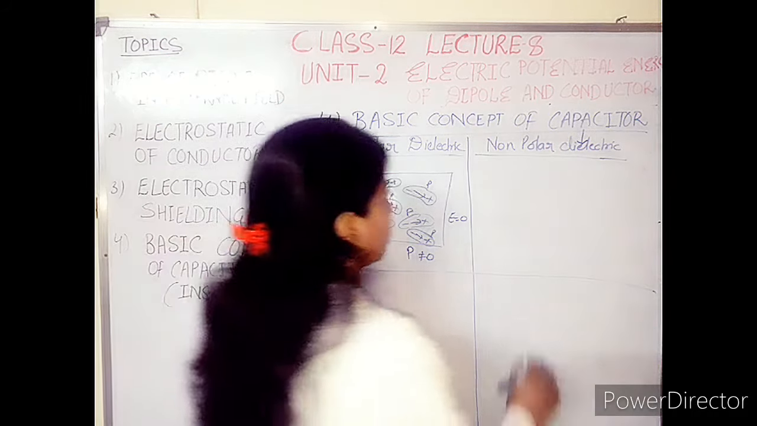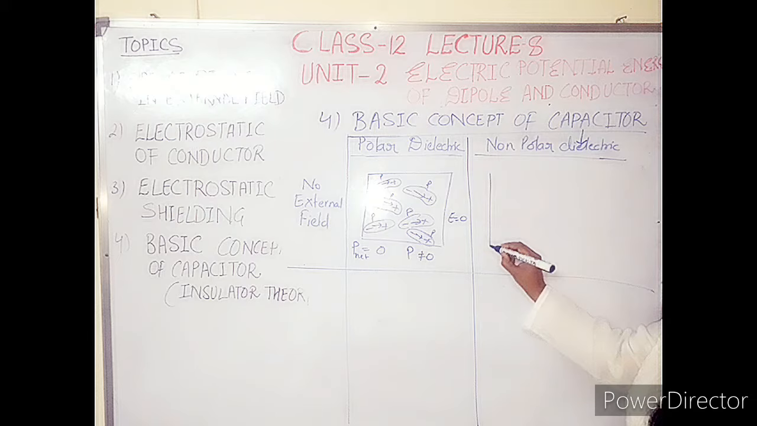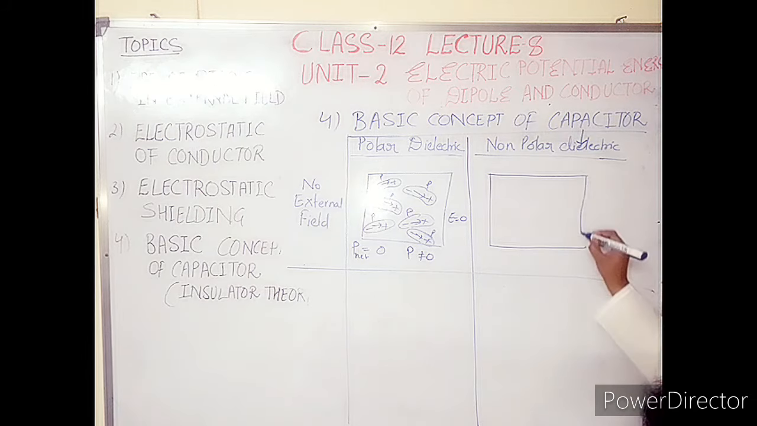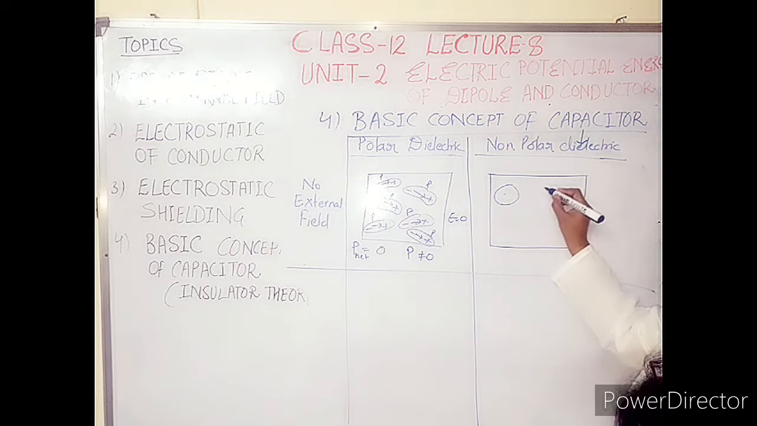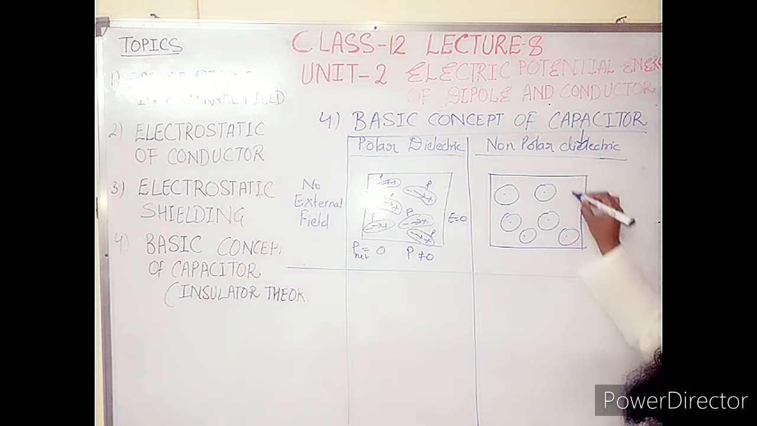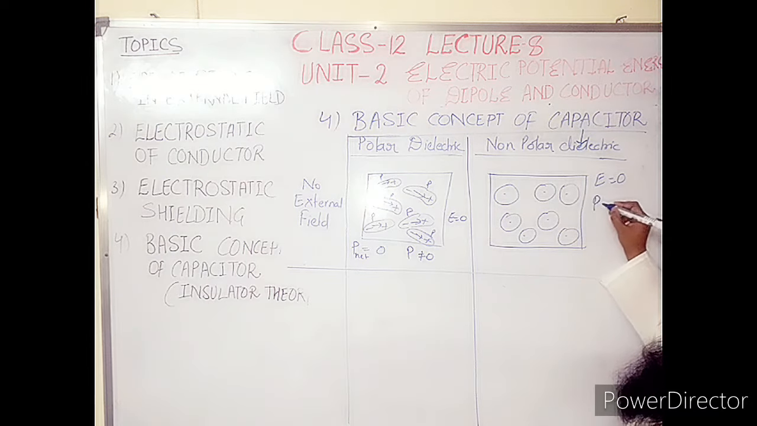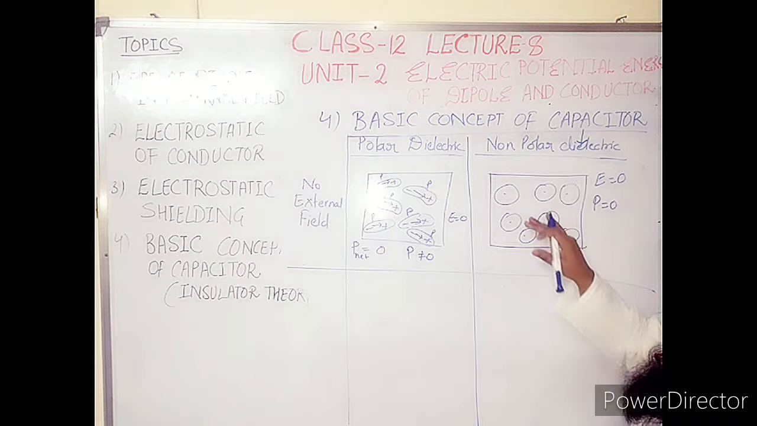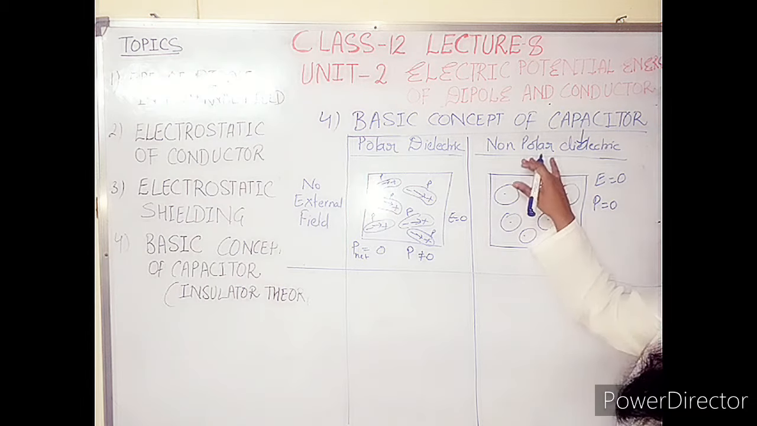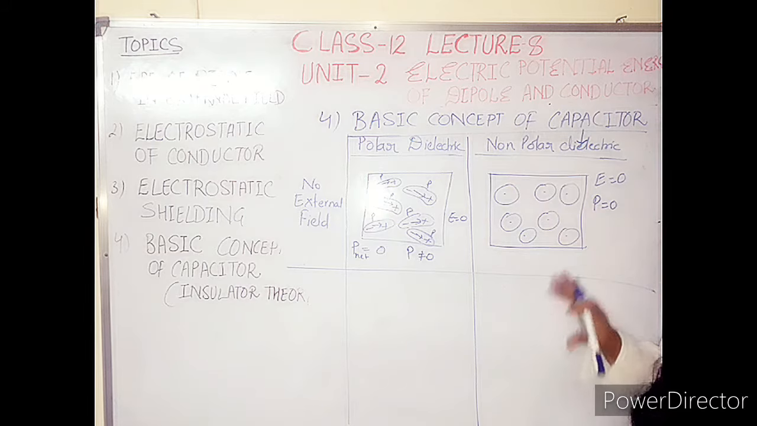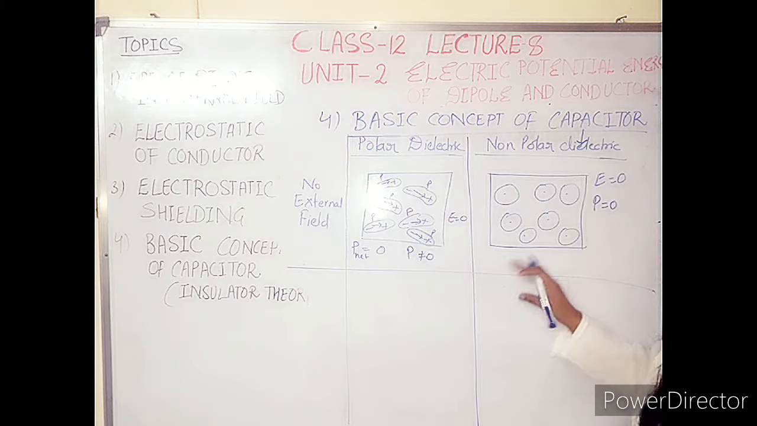Now consider the case of non-polar. It has no polarity. This is a non-polar atom. So the electric field is 0, as we have taken the case of no external field. That means the individual dipole moment is 0 because they do not form any kind of polarity. It is a non-polar atom. If there is no polarity, there is no dipole moment,